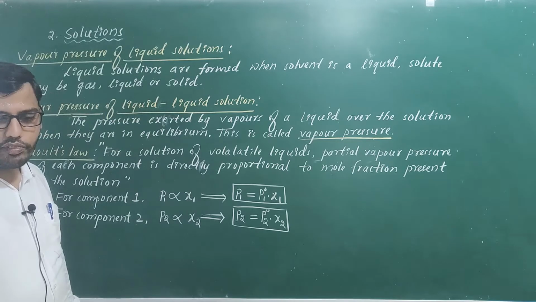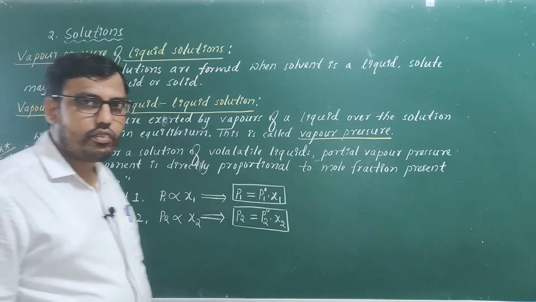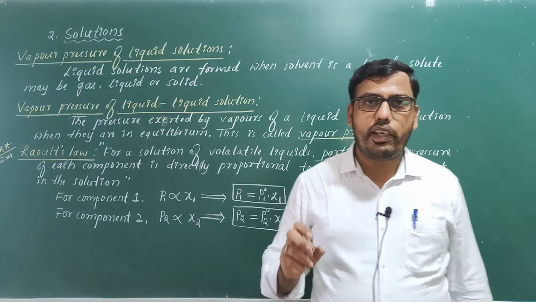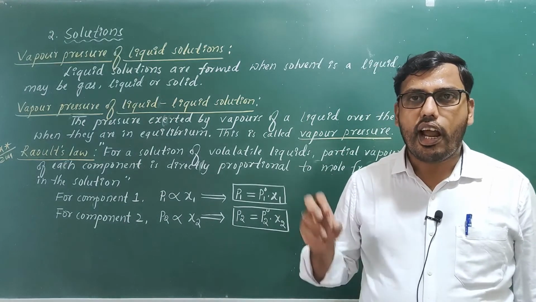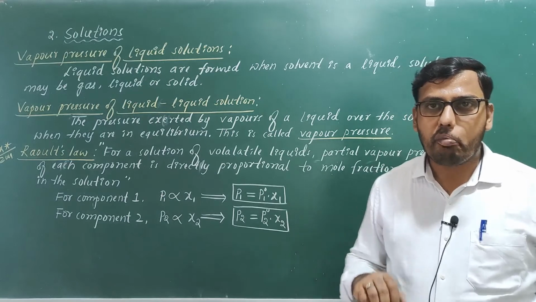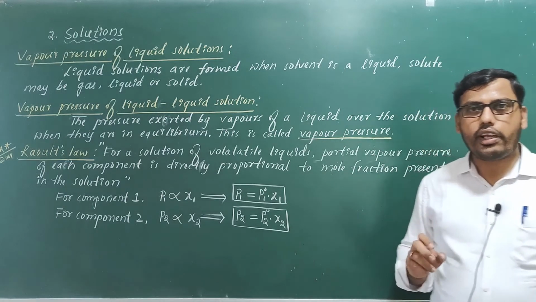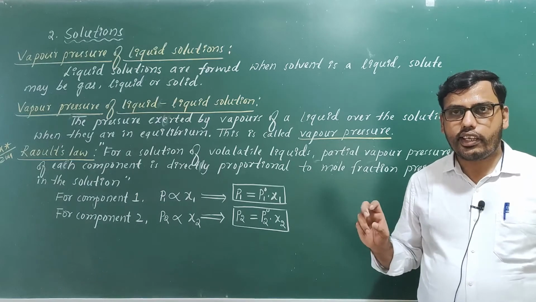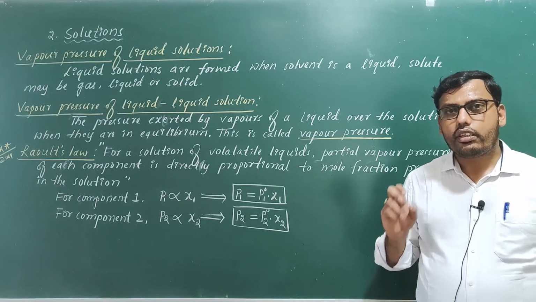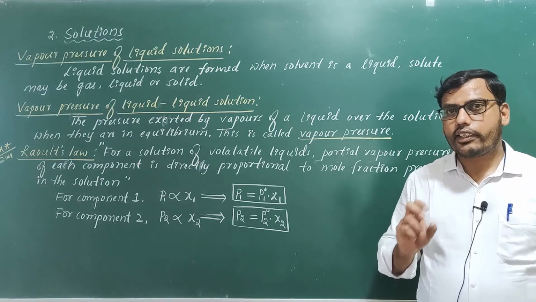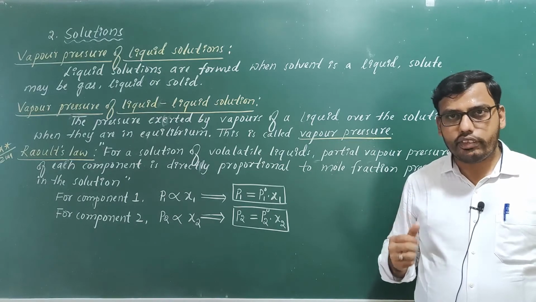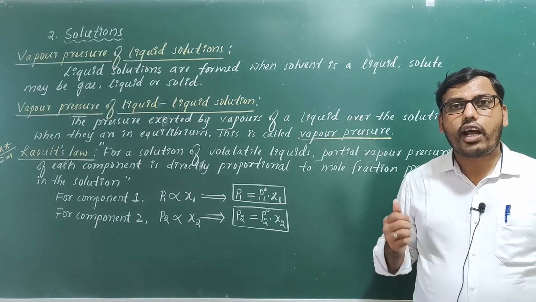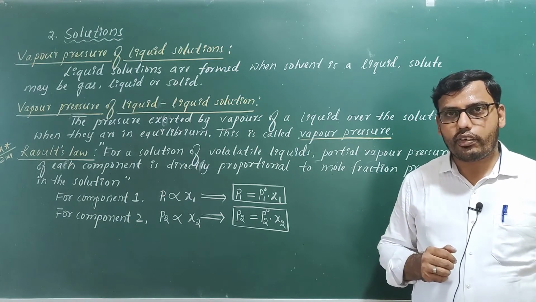Now we have defined partial vapor pressure of the first and second component. Suppose you want to calculate the total pressure exerted by the mixture of these two liquids. Then we have to go for Dalton's law of partial pressure.